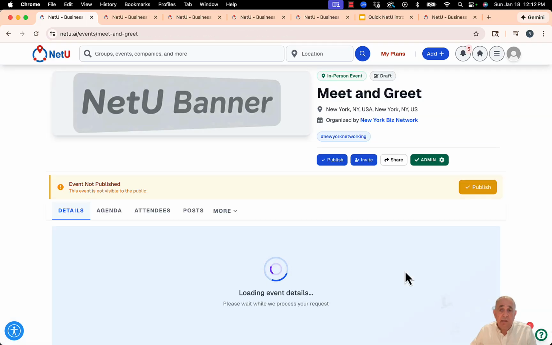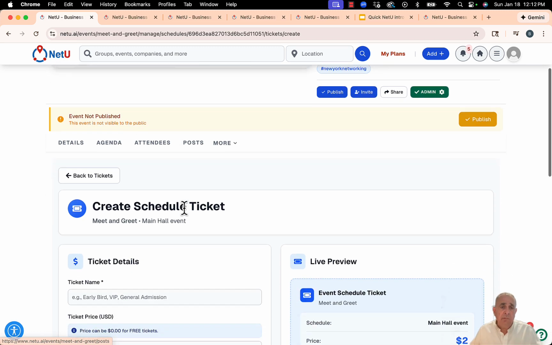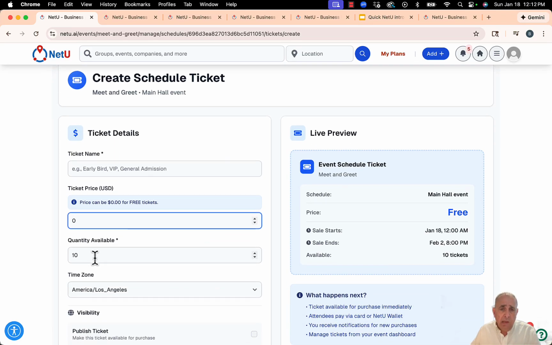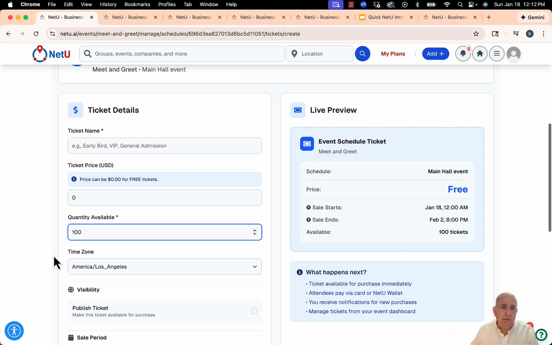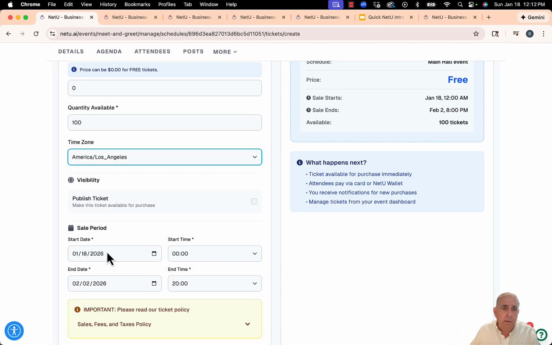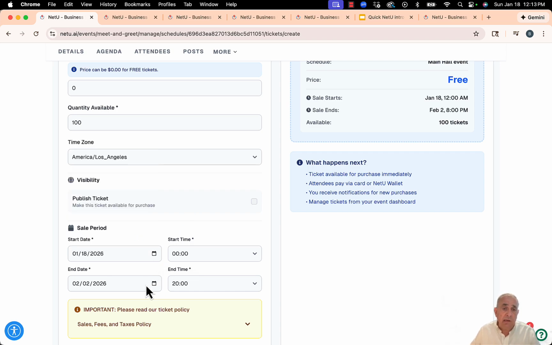And once I create the schedule, now I can add the ticket price. Again, let's say I'm going to do a very quick example. You can say, oh, it's free to join this event, and you can put a limited quantity again if you want. But let's say here I'm going to say 100 people can come in, and you can put the time zone if you really want to. You can also signify when sales can start. So say, okay, it can start today, and when it's going to end.